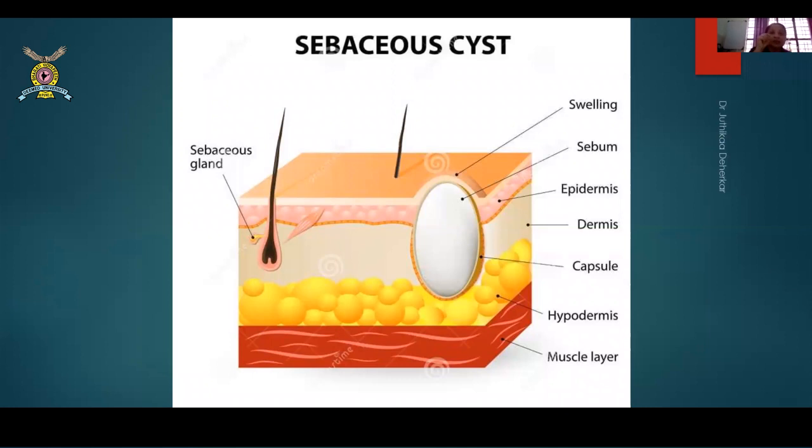Why? Because the sebaceous glands, which are very close to the hair follicles, have an opening very close to the hair follicle on the skin, which has pores. These openings are like pores. So whenever these glands or the ducts of these glands get blocked, they lead to a collection of sebum, and this collection of sebum appears as a sebaceous cyst. So always remember that this collection of sebum definitely has a duct which gets attached to the skin and appears as a pore. The opening appears as a pore.